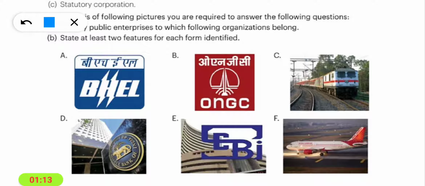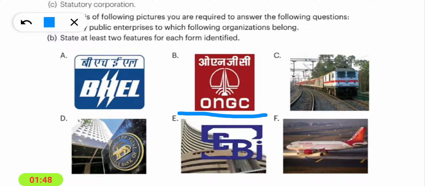Now we have to write two features for each from the identified images. So two features of government companies are: these are formed, registered and incorporated under the Companies Act 1956. The majority of paid up share capital is held by the central or state government. In this way you can write two features of every public enterprise. Alright, now see the next image.